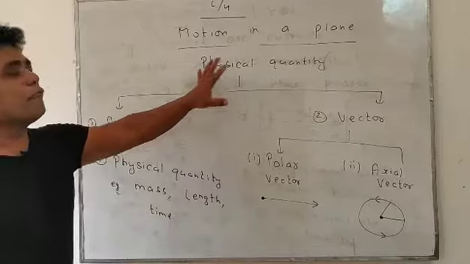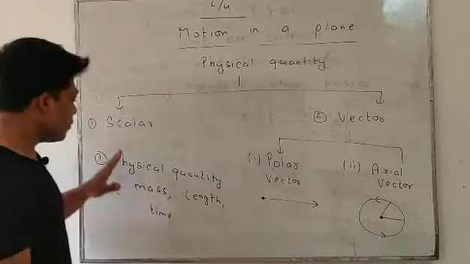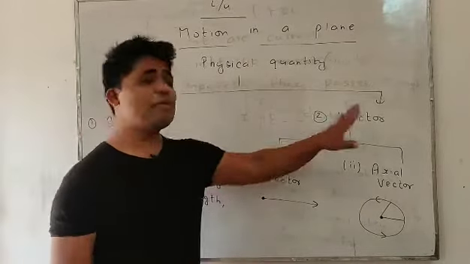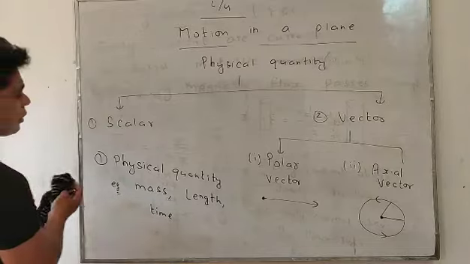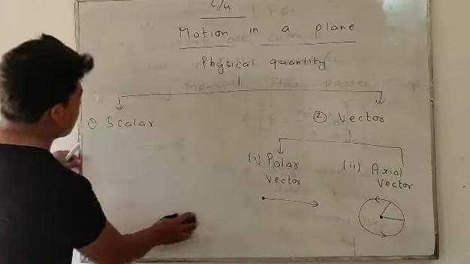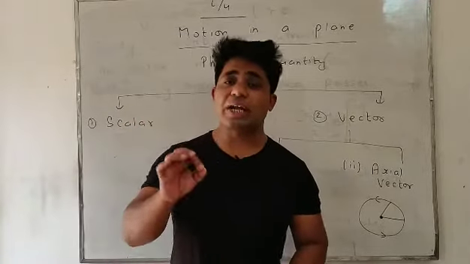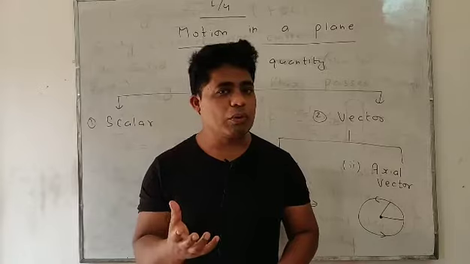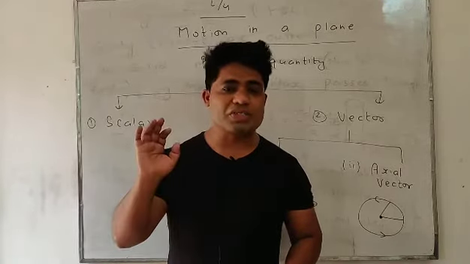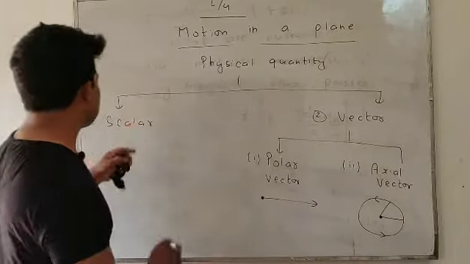Physical quantities are mainly classified in two parts: scalar physical quantity and vector physical quantity. What is the meaning of scalar physical quantity? Scalar: those physical quantities that require only magnitude, magnitude meaning mathematical value, and do not require any direction for complete representation, are said to be scalar.